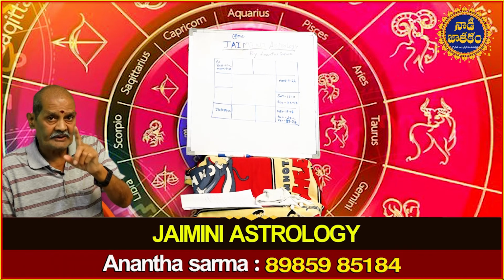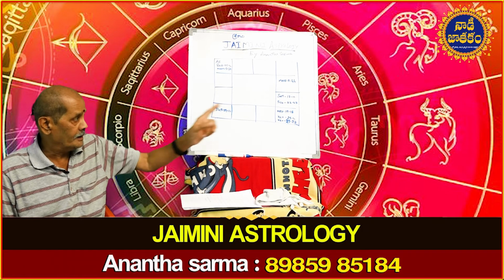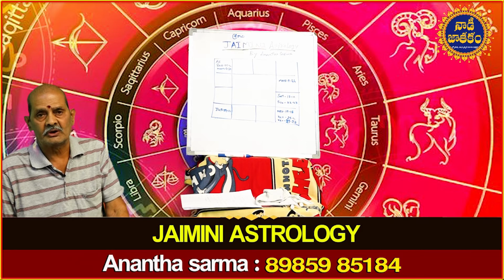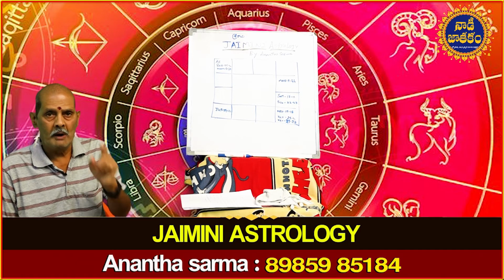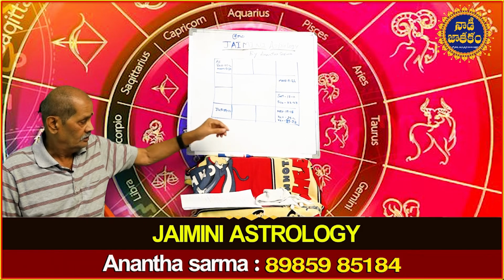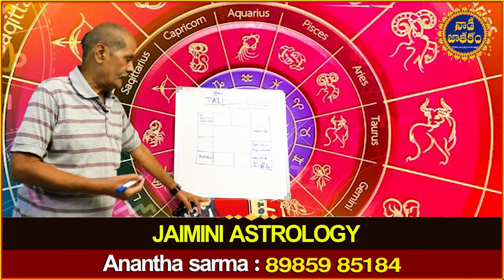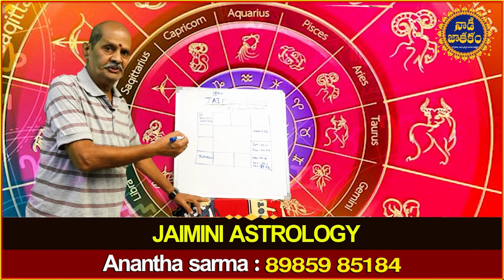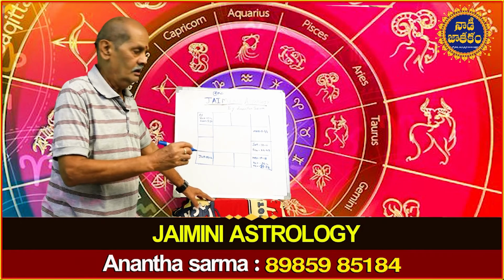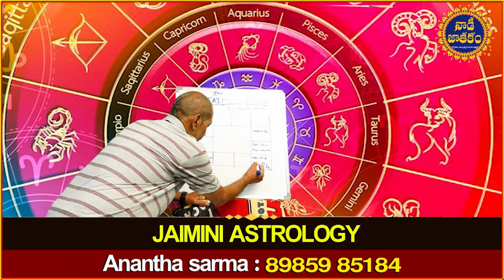So that sign which is occupied by the Atmakaraka planet in the Navamsa chart is called Karakamsha. You mark that Karakamsha in the Rasi chart. If you mark Karakamsha in the Rasi chart, it is called Karakamsha Lagna or KL.